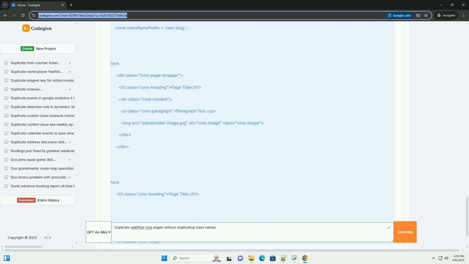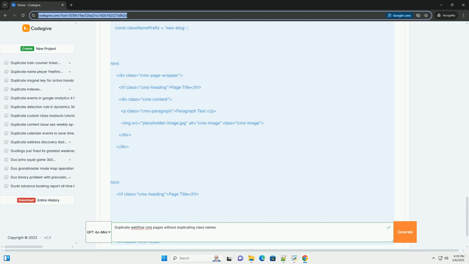Best practices. Plan your class names: establish a clear naming convention for your CSS classes to improve maintainability. Use utility classes: utilize Webflow's utility classes, for example w-container, w-button, where appropriate to avoid creating redundant styles.